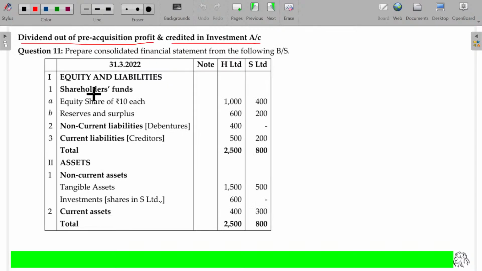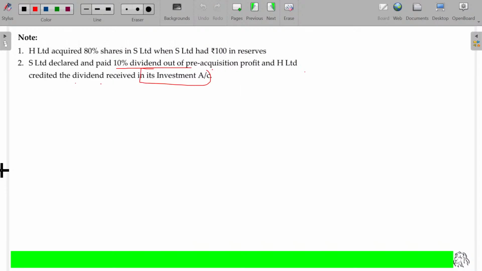For the face value of rupees 400, at the rate of 10%, 40 rupees may be the dividend payment. Right. This 40 rupees is out of pre-acquisition profit, you know. H Limited acquired 80% shares in S Limited when S Limited had 100 rupees in reserve. By that time it was 100, sometime later, from that 40 rupees was already used for dividend distribution. So, pre-acquisition profit hereafter is only 60. So, for that one adjustment only, we have to incorporate that. So, we need not adjust in the profit or loss and all.